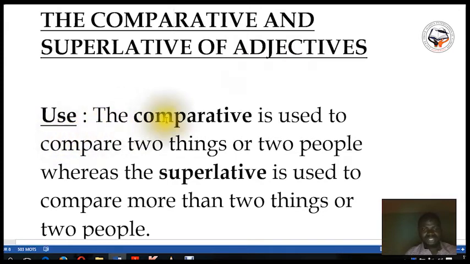The comparative is used to compare two things or two people, whereas the superlative is used to compare more than two things or two people.